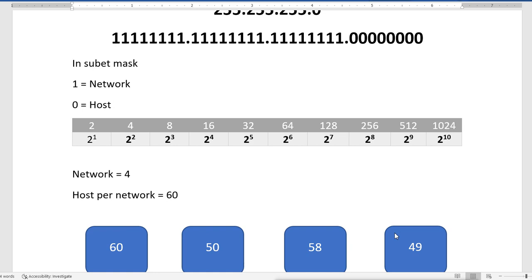What is the requirement here? 4 networks and 60 hosts per network. After enabling 2 bits from these 8 zeros, I will get 4 networks, which I required, and in each network I will have 6 zero bits, so 64 hosts. So what I am going to do here is change the default subnet mask into what I need.